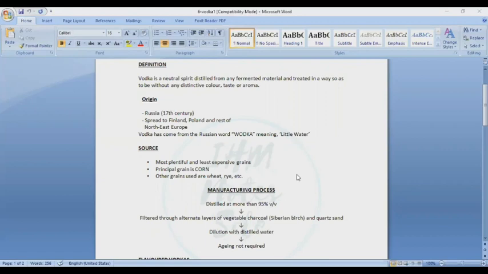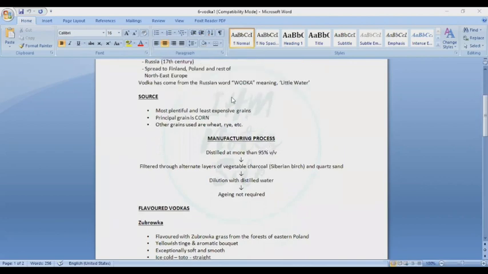Vodka is also a national drink of Russia and Poland. Vodka literally means little water, and indeed the product looks like water, and one cannot make out the base from which it is distilled, being completely congener free. Hence, it can be made from any wash and base.